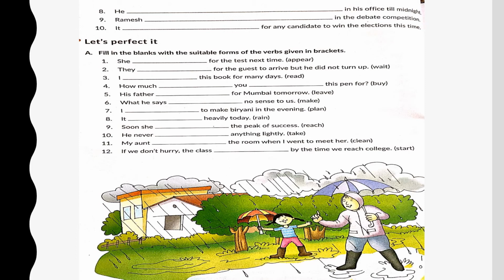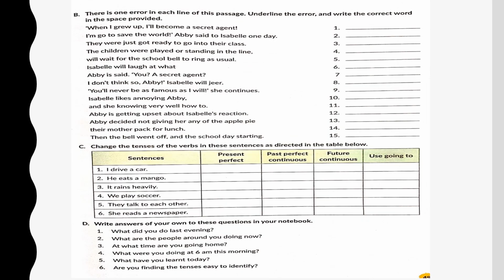How much did you buy this pen for? And remember, in our video lessons, I have told you did is already in the past tense. Okay, so when you use the helping verb did in a sentence, never use the main verb in the past tense. You will use the main verb in the present tense only. So our first blank will have did, and our second blank will have the present form of buy. How much did you buy this pen for? Do the rest of the exercises in the book on your own.